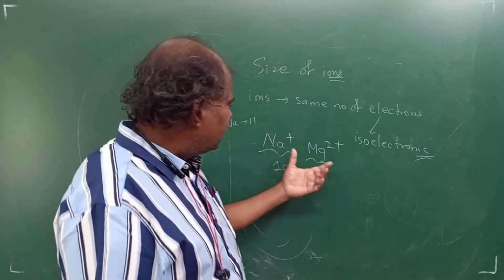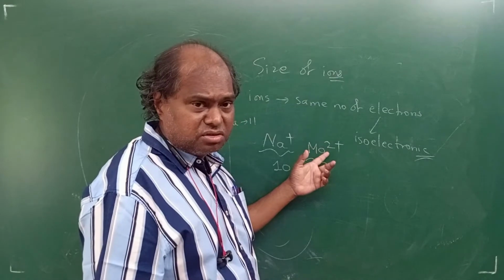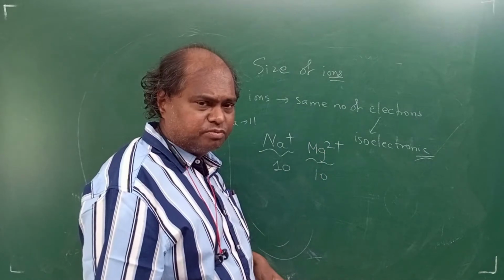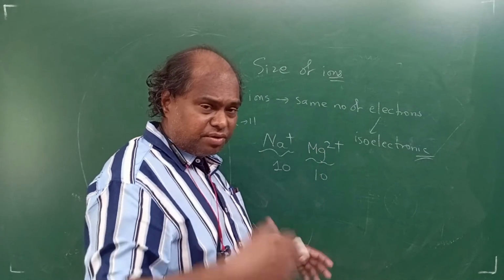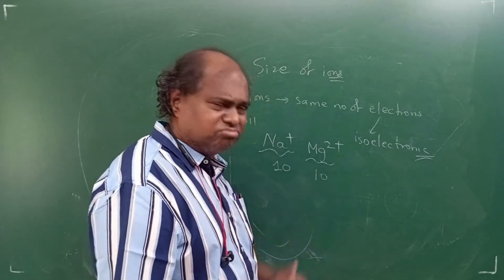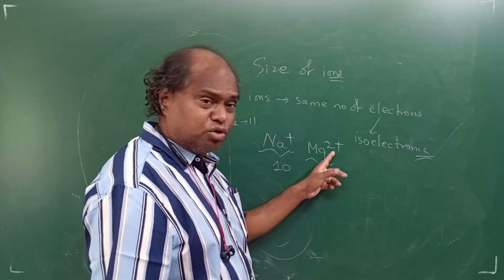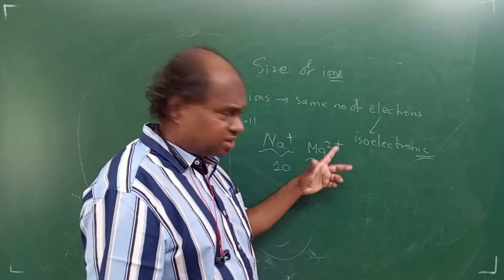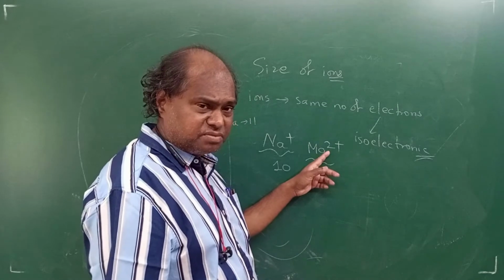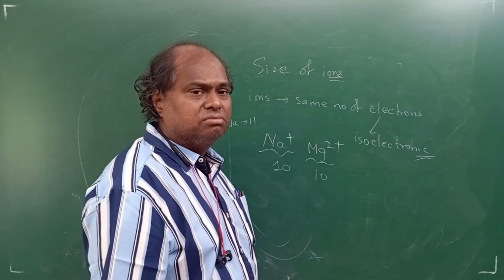Now when you're comparing isoelectronic species, very simple. Just listen to this very carefully. The higher the positive charge, by the way, if you are having positive charge, then the size will come down, students. Size will come down. Correct? Because you have removed an electron. Please remember the very simple logic. You have removed an electron, right? Na plus means the size will come down. Correct? Mg2 plus also, but you are removing 2 electrons here, not 1. So size will come down more. Okay? So the higher the charge, size will be less.